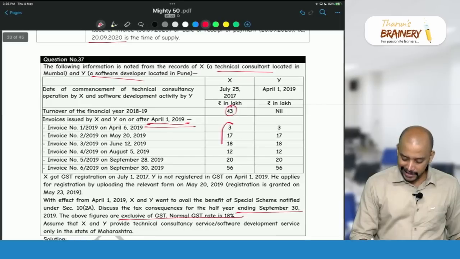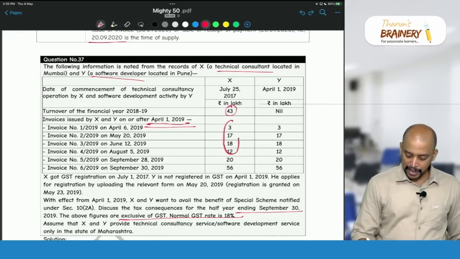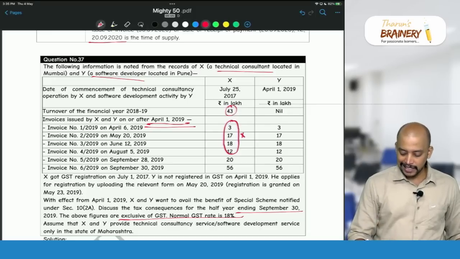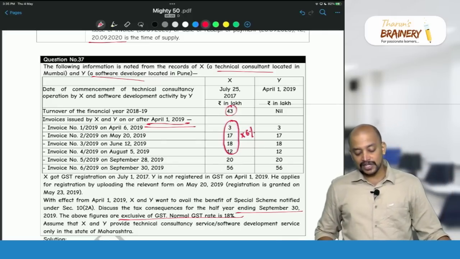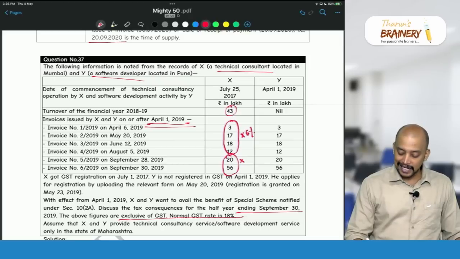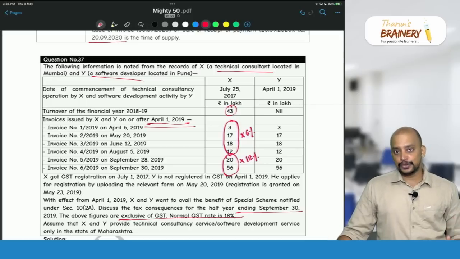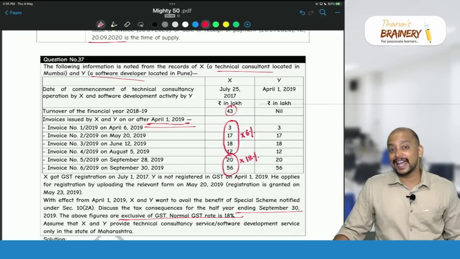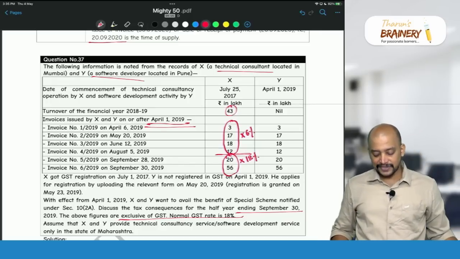So up to this, they will be in the composition scheme. They will pay GST at 6%. After crossing this 50 lakhs, with respect to the remaining turnover, they will pay GST at what rate? They will be paying GST at the regular rate of 18%. So up to that turnover, it will be 6%, and thereafter, after crossing that, it will be 18%.